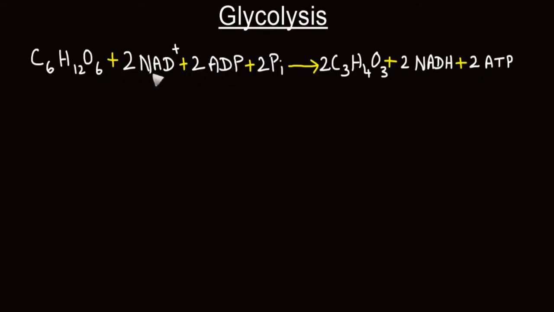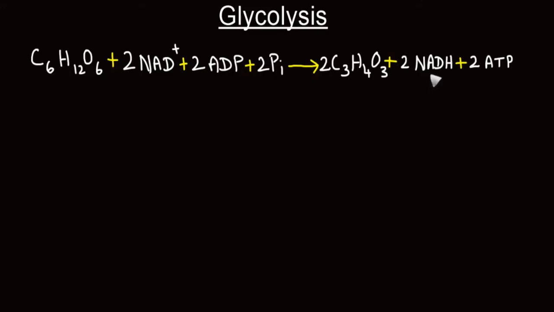Apart from these, there is utilization of 2 inorganic phosphates during the process of glycolysis. These 2 ATP molecules are formed from glycolysis by substrate level phosphorylation. This is possible whether oxygen is present or not. But if oxygen is present, there is possibility for additional synthesis of ATP molecules by the process of oxidative phosphorylation.